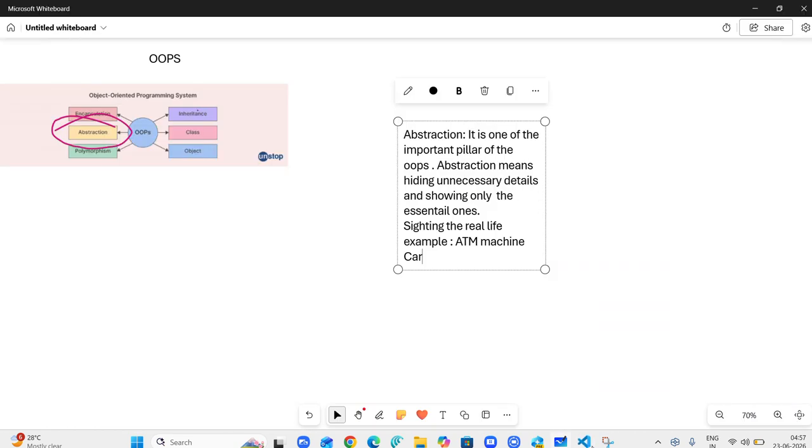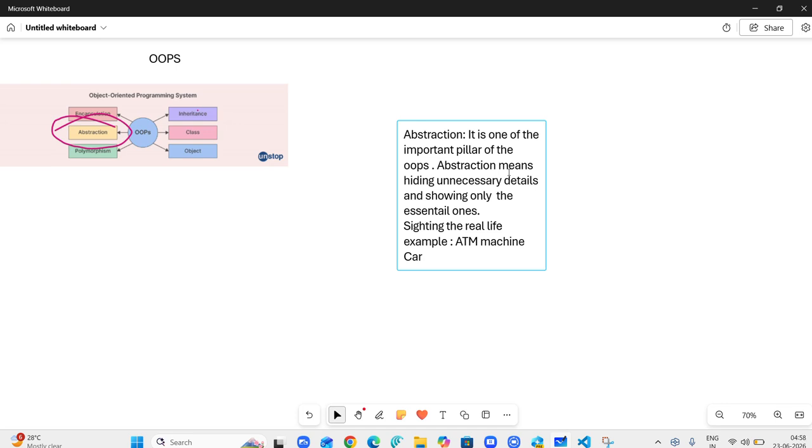Now, a recap of this class. Here we dealt with one of the most important pillars of OOP, which is abstraction. Abstraction is hiding the unnecessary details and showing only the essential ones. Real life examples: ATM machine, car.